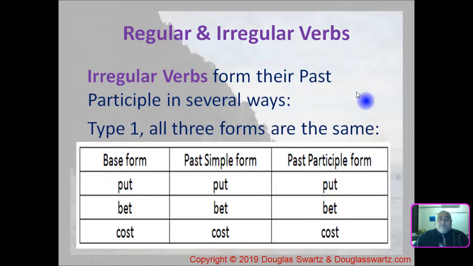Irregular verbs form their past participle in several ways. Type 1, all three forms are the same: base form, past simple form, past participle form. Put, put, put. Bet, bet, bet. Cost, cost, cost. So in type 1, they're all the same.